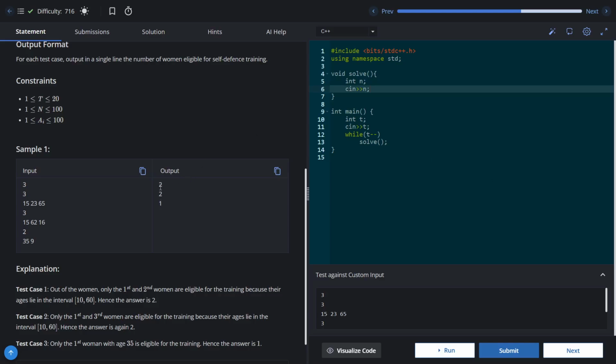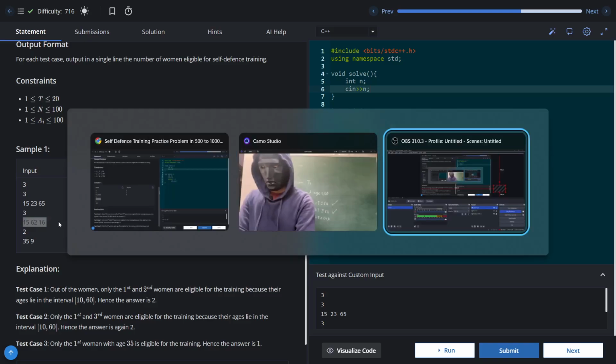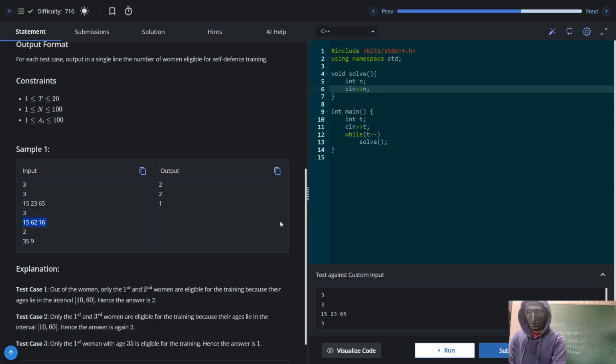So yeah, which is the case here. We can do the same thing for the second example as well. The second one has 15, which is between 10 and 60, and 62 is not between 10 and 60, so this will not be considered. 16 is again between 10 and 60, so only two women will be eligible for the training. And if you see the third example, 35 is between 10 and 60, so she will be considered, but 9 is lesser than 10, so 9 does not lie in the range 10 to 60, so she will not be considered. So only one woman will be considered.